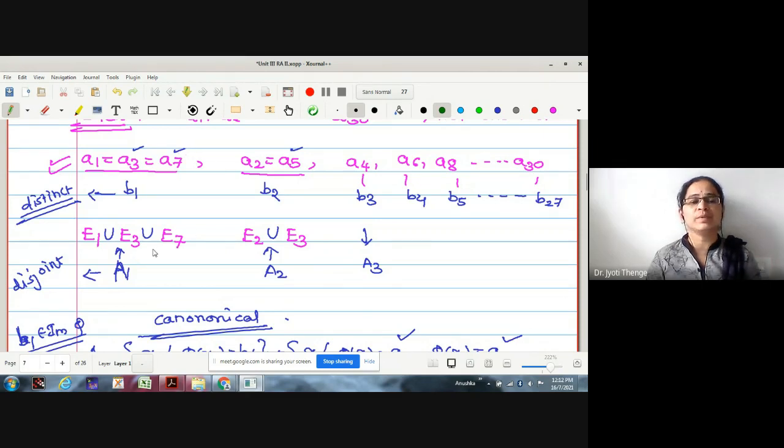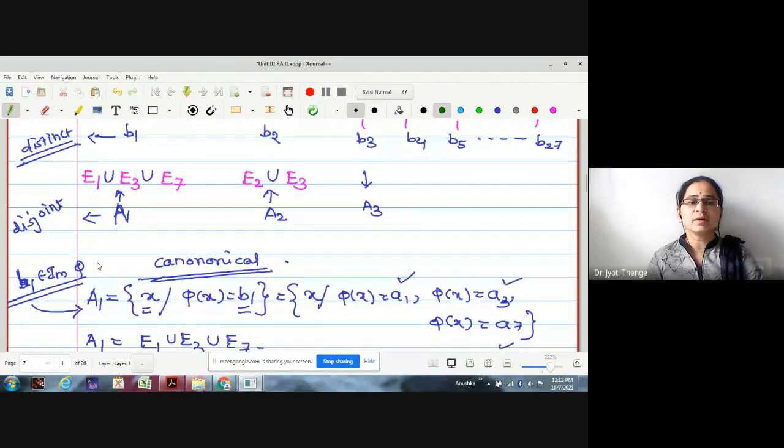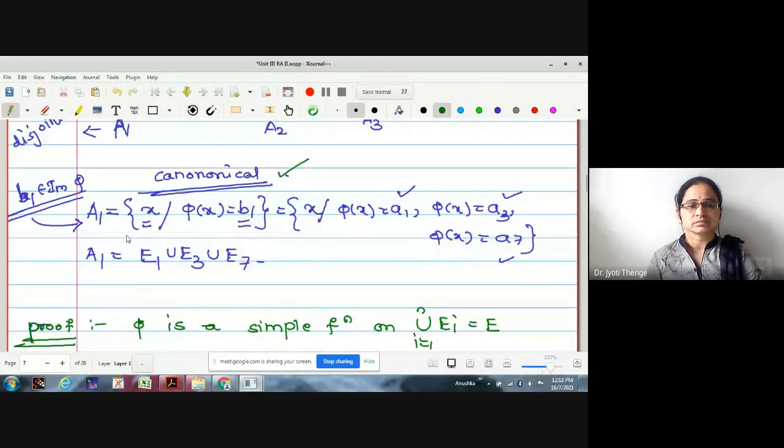We were going to club it together also. So whatever is this new set, I am going to write as A1. With this methodology, the elements become distinct and the sets become disjoint, so that the presentation becomes the canonical presentation, right?